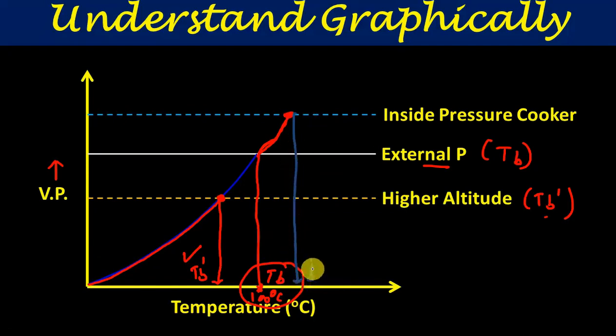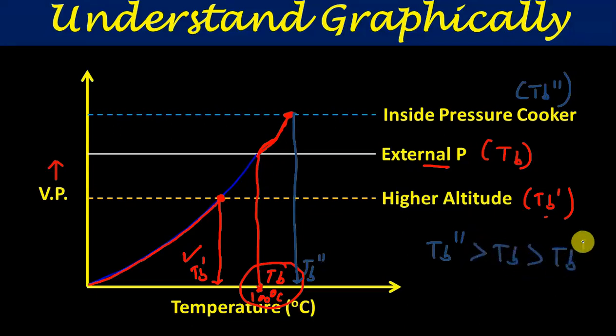Let this be TB double dash. So this is the boiling point TB double dash inside the pressure cooker. From this graph you can say that TB double dash is higher than TB dash, meaning the boiling point of water inside the pressure cooker is more than under normal conditions, and the boiling point of water at higher altitude is lower than under normal external pressure conditions. So this graph is now clearly indicating the effect of external pressure on the boiling point.